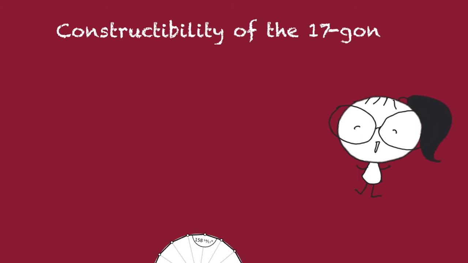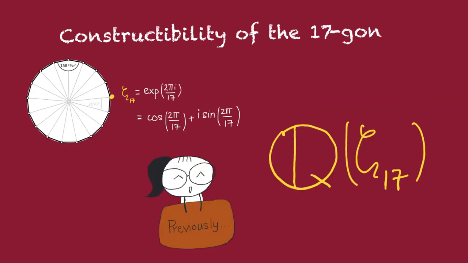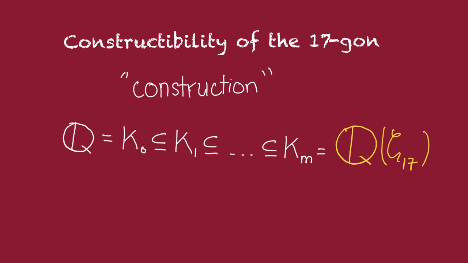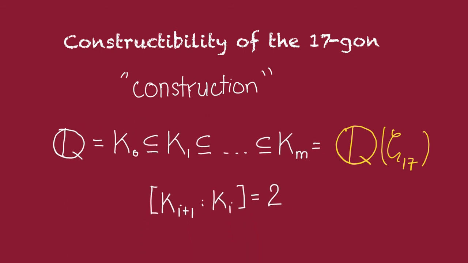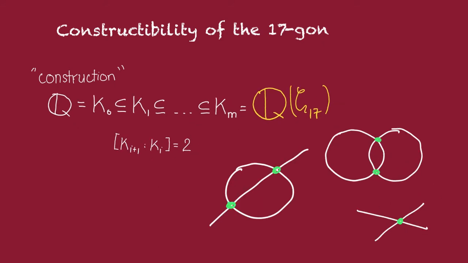So let's construct the 17-gon. Recall that by our previous discussion, this means that we should look at the field Q adjoining the 17th primitive root of unity, i.e. the 17th cyclotomic field, and then a construction of the 17-gon just corresponds to a chain of subfields, such that the degree of the extension involving any two consecutive fields must be 2. Recall that this is because the coordinates of the points constructed via straightedge and compass can be obtained by solving equations of degree less than or equal to 2.